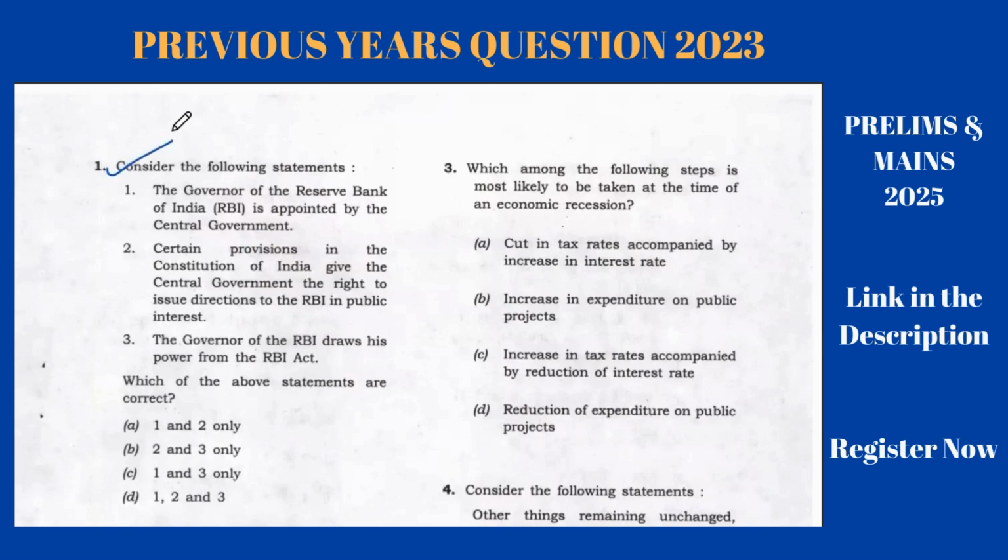So consider the following statements. Question number 1. The governor of the Reserve Bank of India is appointed by the central government. Statement number 1: Certain provisions in the Constitution of India give the central government the right to issue directions to the RBI in public interest. Statement number 2: The governor of the RBI draws his powers from the RBI Act. Which of the above statements are correct?